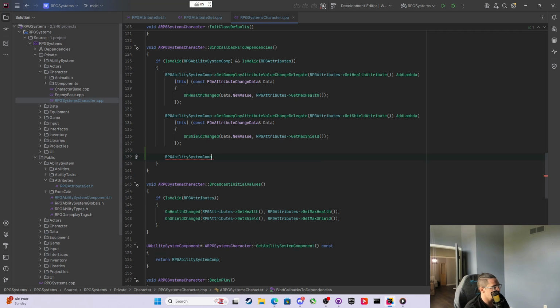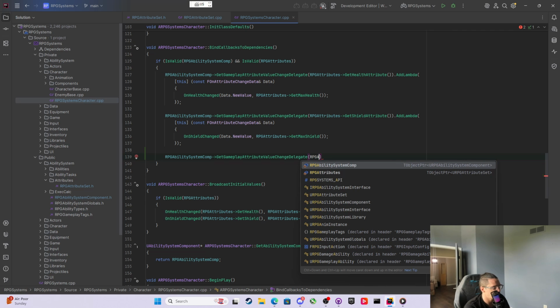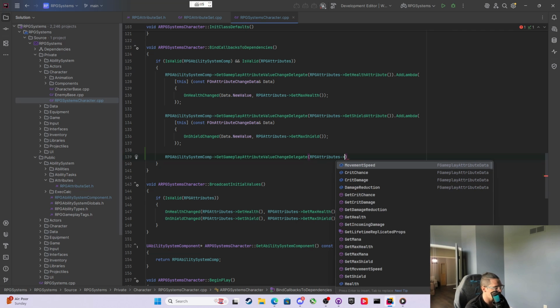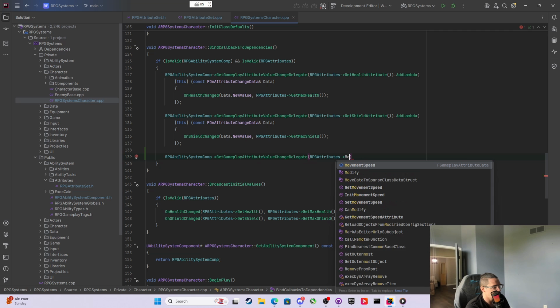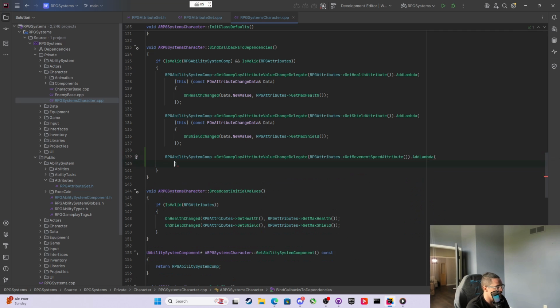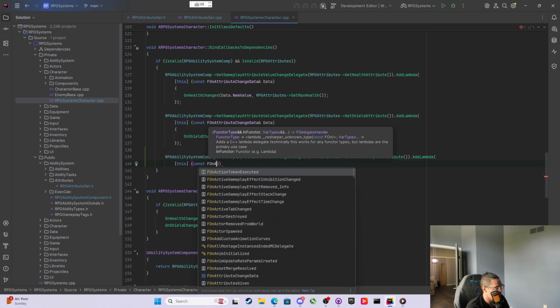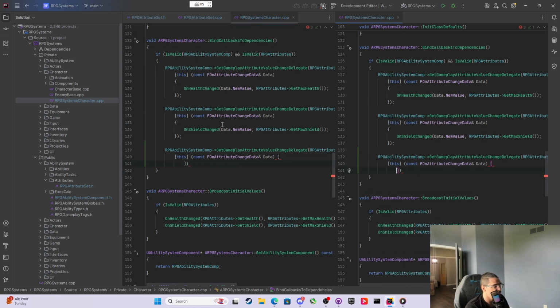We're going to RPG ability system comp. We're going to get a gameplay attribute value change delegate for the RPG attributes. We now have the move speed attribute. Get movement speed attribute. There we go. That we can add the lambda, that we can capture this still, which gives us a const FOnAttributeChangeData reference, call data.